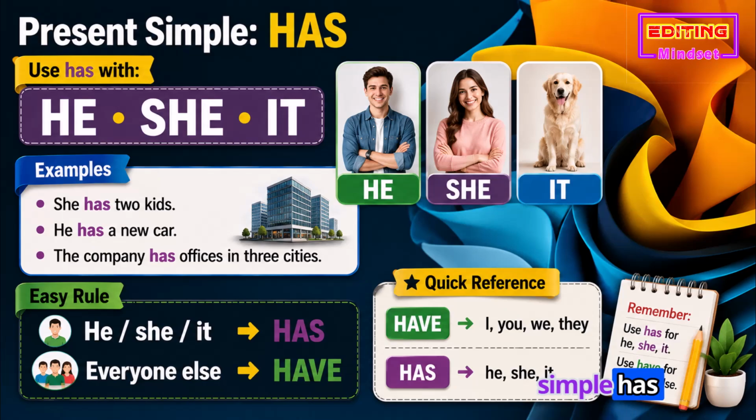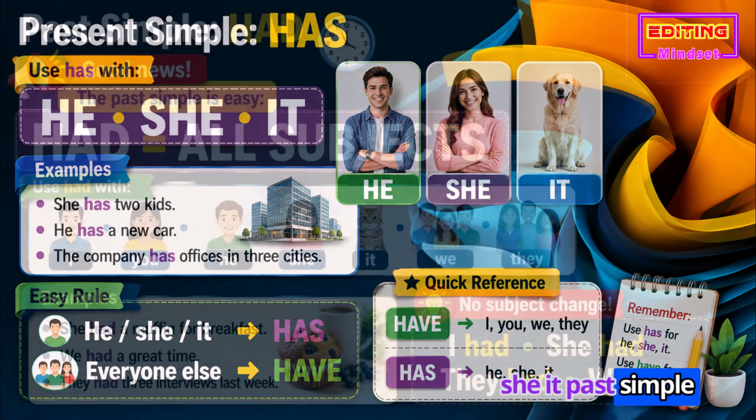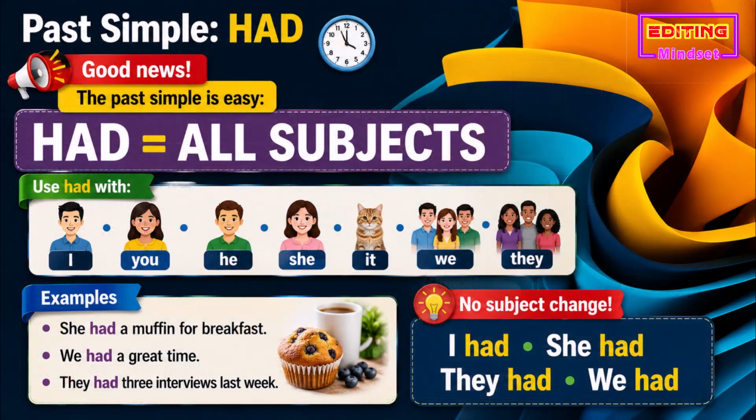Present simple has. Use has with he, she, it. Examples. She has 2 kids. He has a new car. The company has offices in 3 cities. Easy rule: he, she, it has. Everyone else, have: I, you, we, they have. He, she, it has.